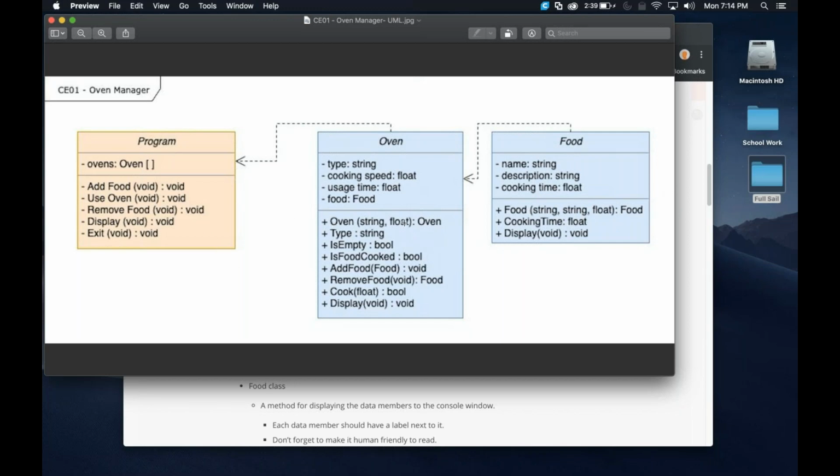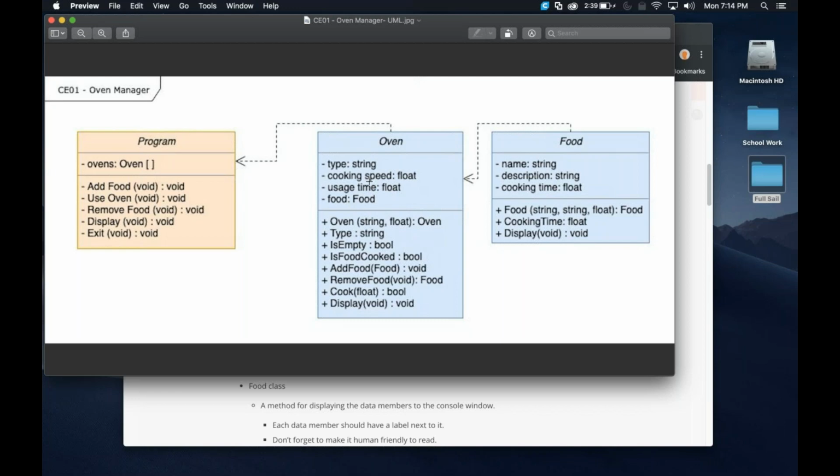And here's the constructor function for our oven, right? We're going to take in a string and a float. So what we're actually doing is we're setting the string name, and the cooking speed is what we're going to be setting first, right? So we're setting those.